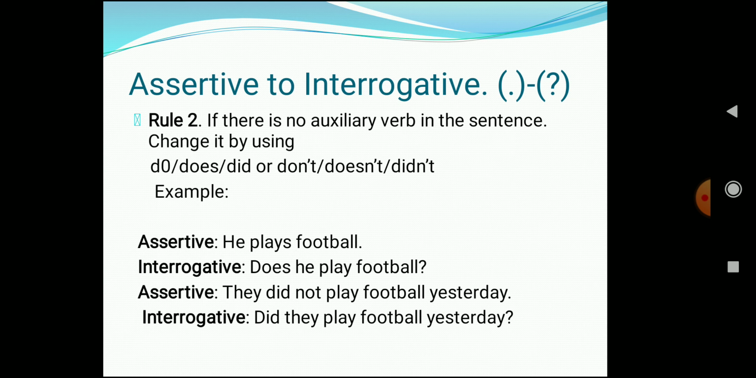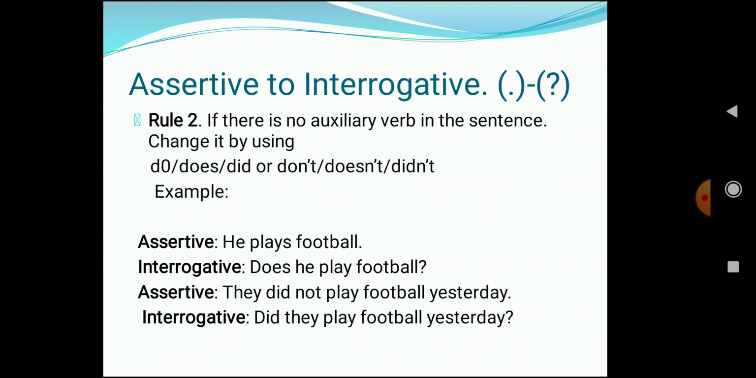Let's see rule 2. Rule 2 says if there is no auxiliary verb in the sentence, change it by using do, does, did or don't, doesn't, didn't. For example, he plays football. This is an assertive sentence. Now we have to convert it into an interrogative sentence. So it will be, does he play football? Now how have we used does? Students ask me, ma'am, how will we know that we have to use does over here? As no auxiliary verb is used over here.